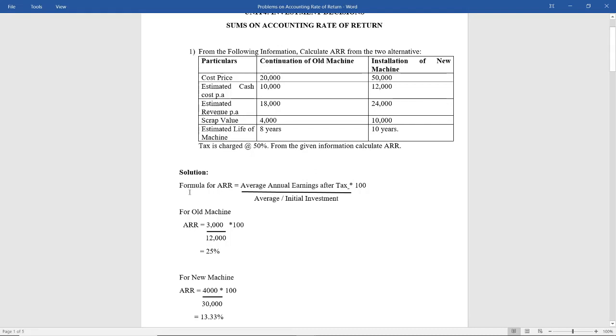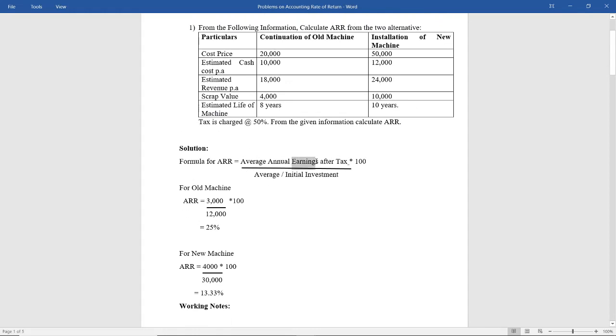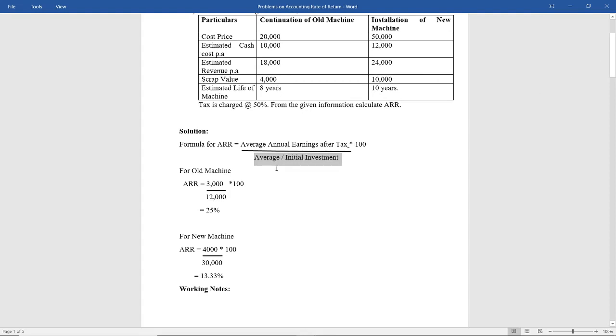So first of all, we'll write the formula for accounting rate of return. Accounting rate of return is average annual earnings after tax divided by average or initial investment into 100. For the old machine, first of all, we need to calculate earnings. Earnings is always your revenue minus your cost, and that is nothing but profit. From that profit, when you subtract the tax, you will get earnings after tax. And initial investments, average investments, you also know the formula. We have already seen the formula. So we need to calculate the numerator as well as the denominator.